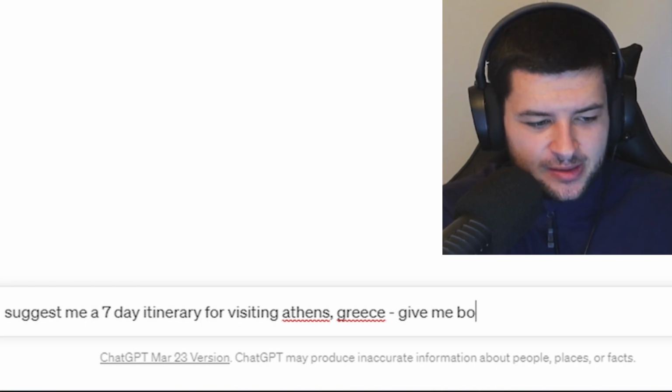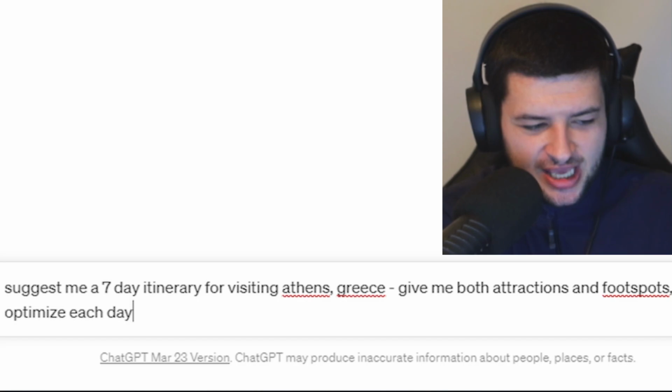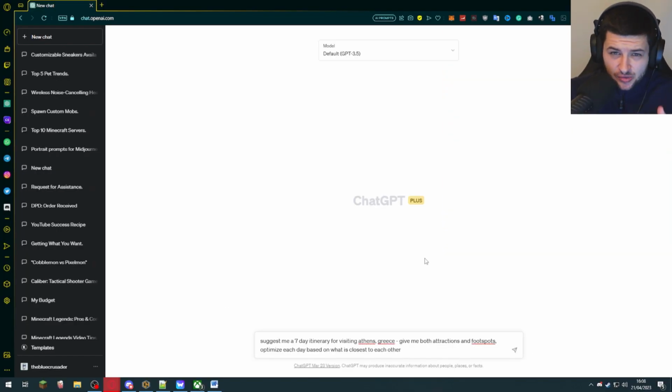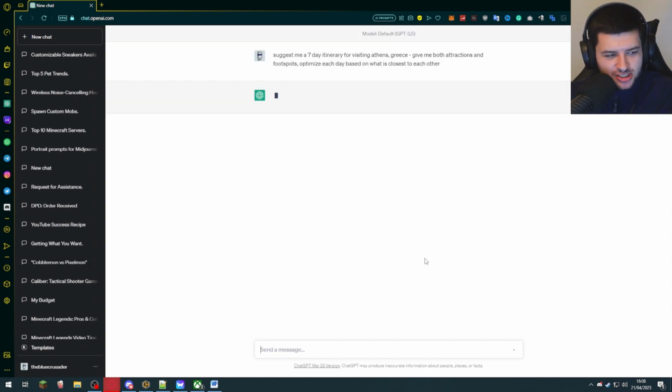And then I'm going to say, give me both attractions and food spots. Optimize each day based on what is closest to each other. The reason I'm doing that is so that we go from point A to point B gradually. So we're going to start at the closest place and then go to the next closest place, so we're not just jumping around everywhere and going in a weird zigzag shape. So let's just see what it says.